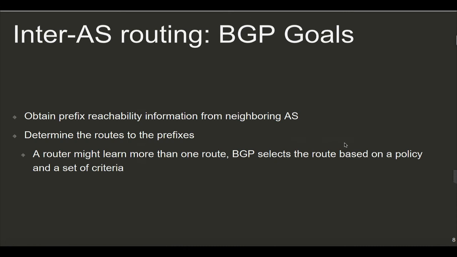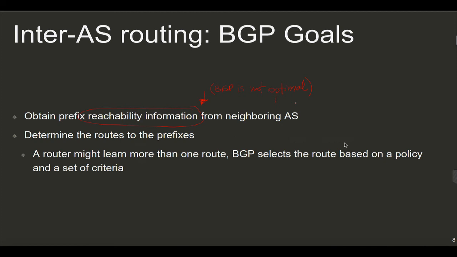Now when we look at the goals of BGP, the first one is to obtain what's called reachability information. BGP is not an optimal protocol. Because it's reachability information, BGP is not optimal, meaning that it doesn't guarantee that it's going to find you the best route, but it's going to find a route to the destination.